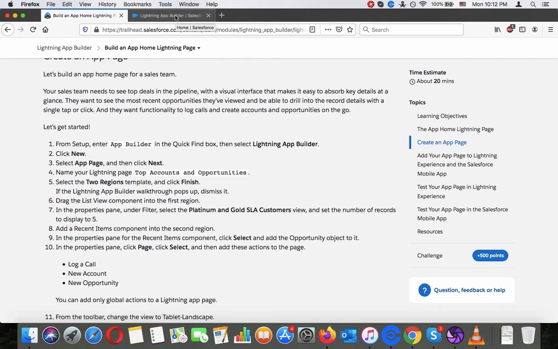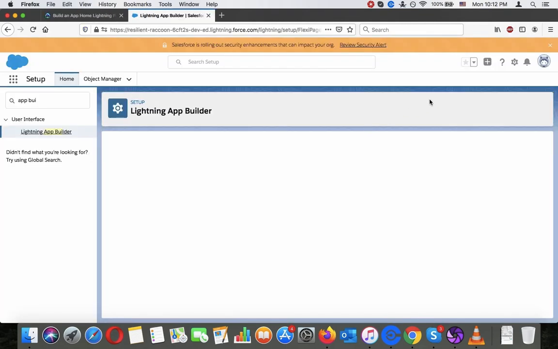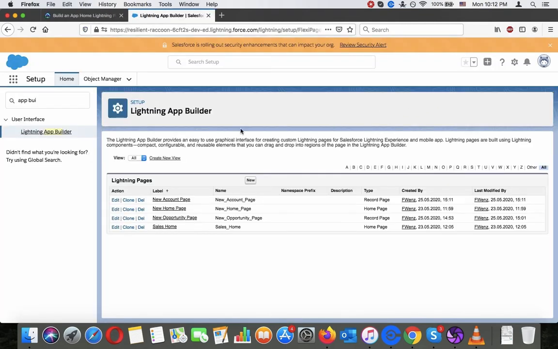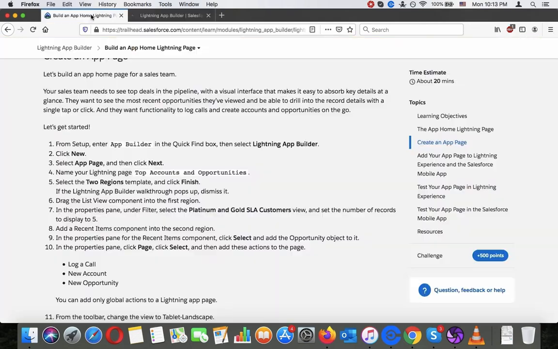Click New App Page and then click Next. Name your Lightning page top accounts and opportunities.